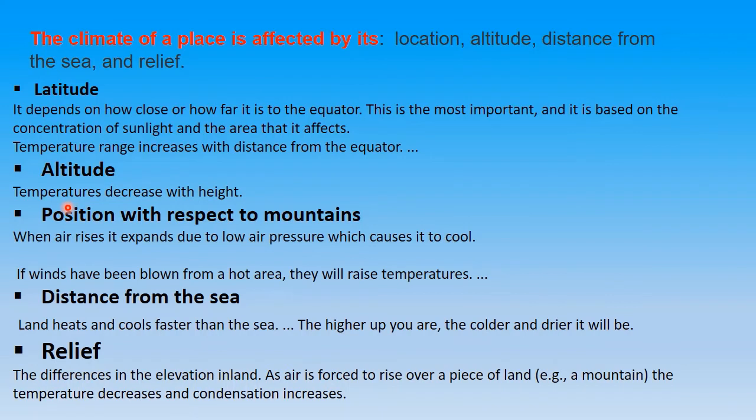Now altitude. You must have seen during the summer season, you all go to mountains, and when you go high in altitude, that means height, the temperature will decrease. From Delhi, or from any plain area where you're wearing a single cotton t-shirt, as soon as you start moving up, as your height is increasing, you start wearing your woolens. Temperature decreases. So this is how you can relate the two.